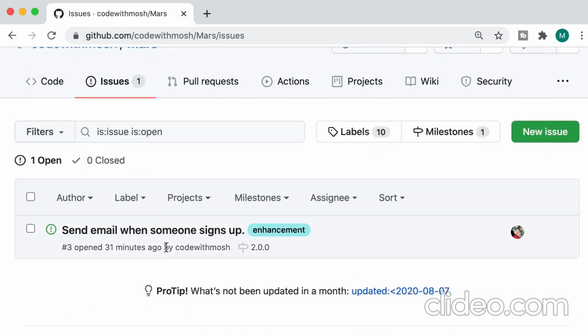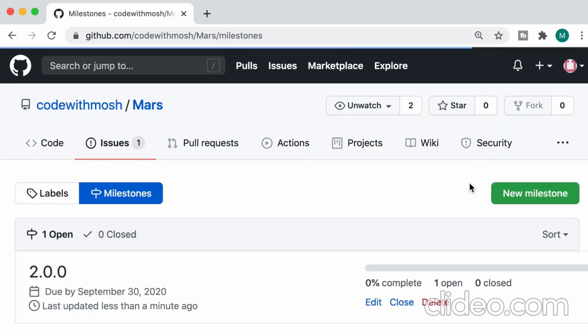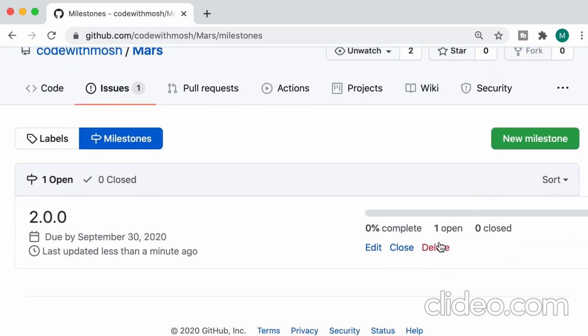Good. Now look over here. This issue is assigned to our version 2 milestone. Now let's go to the Milestones tab. Now look over here. We have one open issue, 0 closed, and we're at 0% complete. If I close this issue, our milestone will be complete. Let me show you real quick.